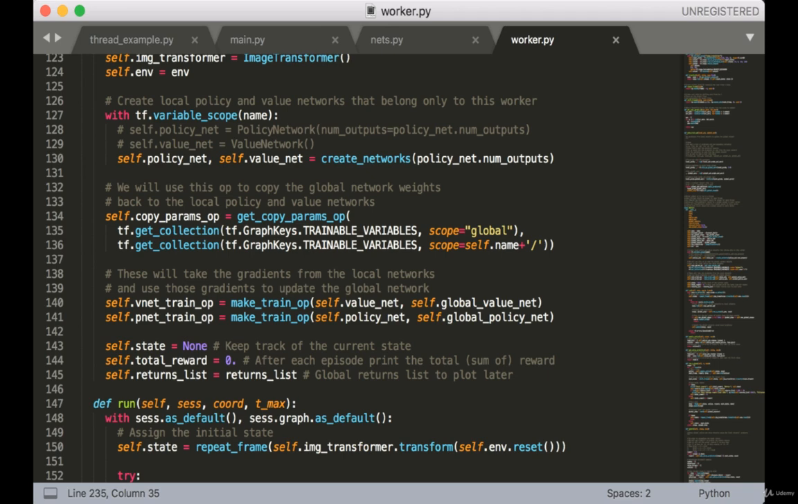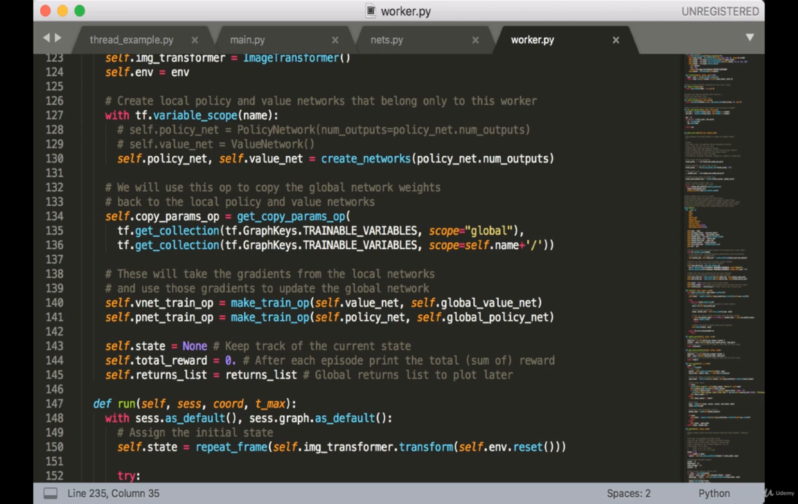Next, we call the function getCopyParamsOp, which we made earlier, and we just save this op to an attribute of the class. The first set of variables we pass in are the global variables, and the second set of variables are the local variables. And therefore, this function is going to be used to copy the weights from the global networks to the local networks.